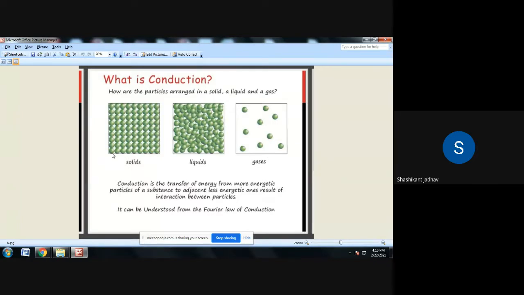If one end of the object is heated, the molecules present at that end transfer their energy to the adjacent molecule, then that adjacent molecule transfers its energy to another adjacent molecule. In this way, heat transfer takes place from one end to the other end because of the physical contact. That mode is nothing but conduction.